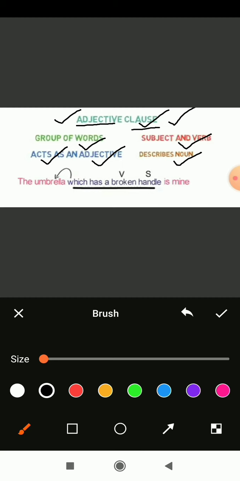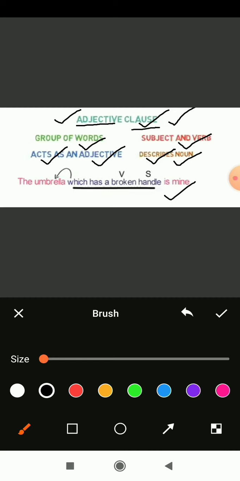So what is the role of an adjective? It describes the noun and pronoun. Same thing with the adjective clause: the group of words in the sentence is considered an adjective clause when it plays the role of an adjective and describes the noun. What is a noun? The name of a place, person and all those things. The remaining part of the sentence, the auxiliary part which is describing the noun, is called an adjective clause. Now let's understand by an example here.